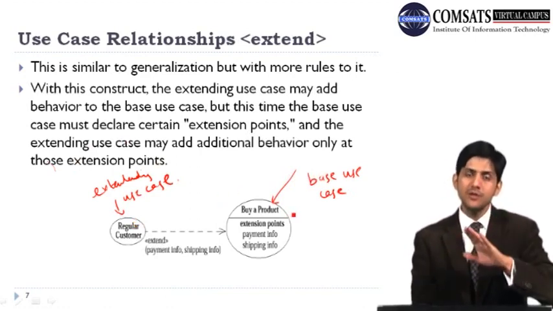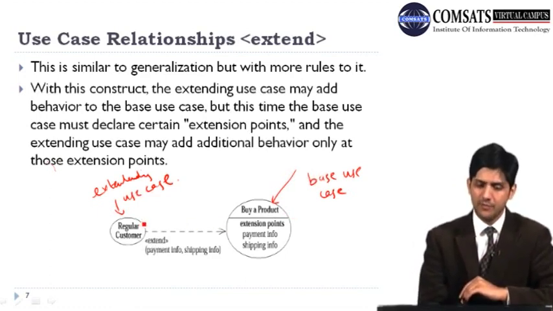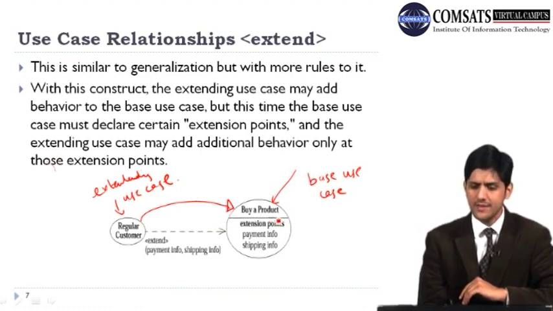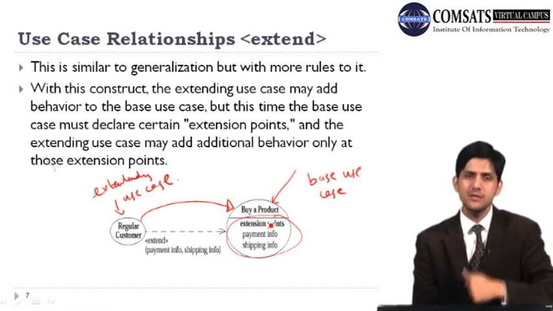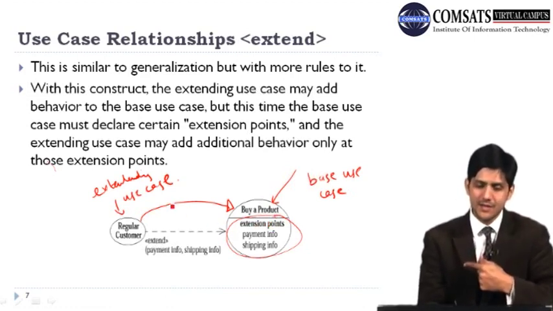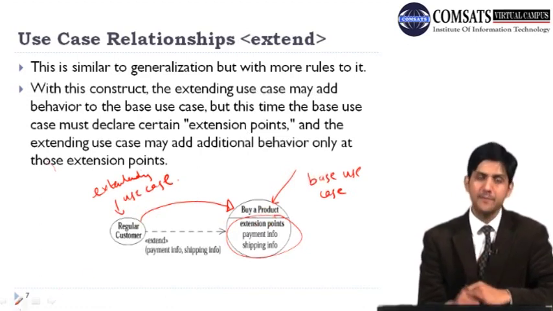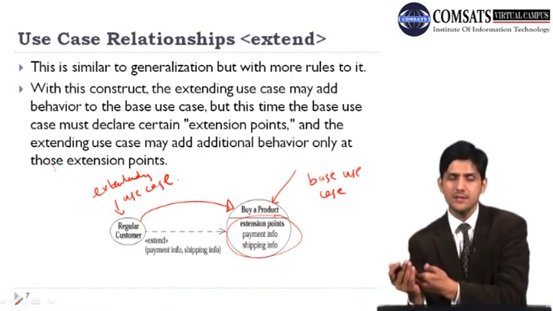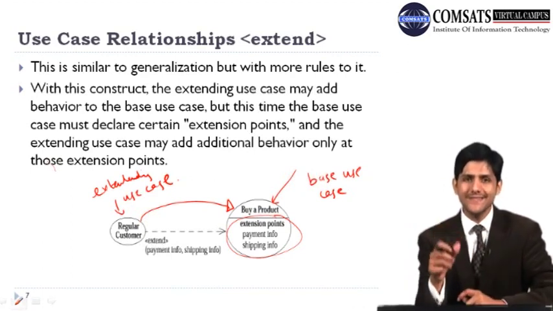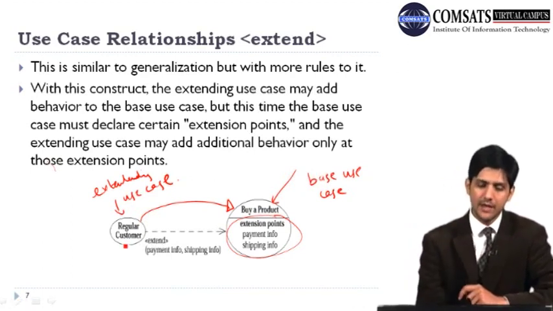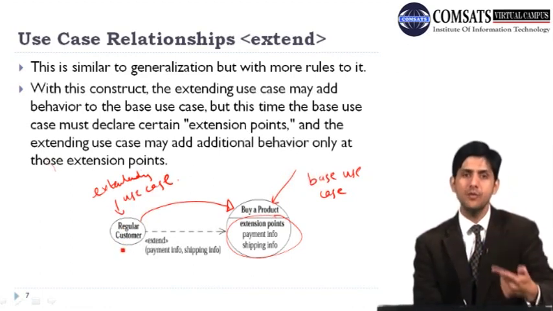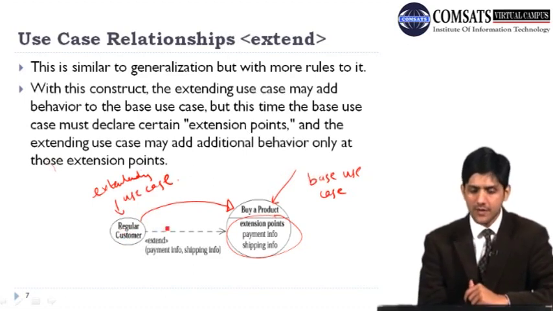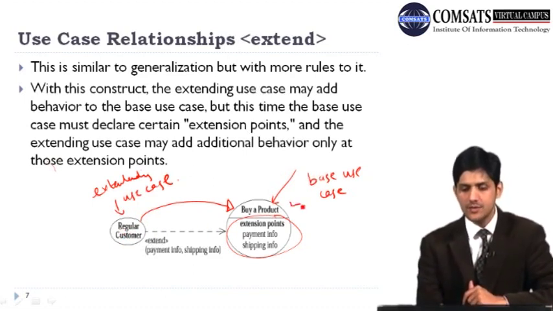Okay, but if it was generalization, then the difference would have been that we would have had this kind of interaction, and we didn't need to define these extension points if it was generalization. But because it is extension, we are saying that this extending use case is actually extending the behavior of my use case, but I'm also mentioning at what points it is actually extending the behavior. So for example, if it's a regular customer, okay, then for a regular customer we already have this payment information and shipping information. So we are saying that if it's a regular customer, then extend this use case at these extension points.